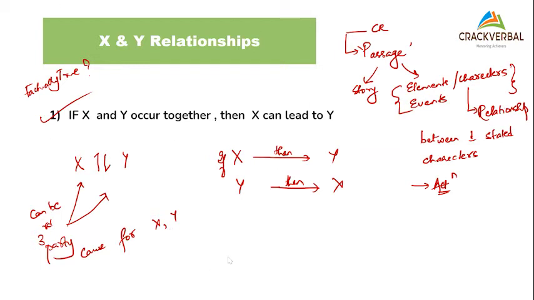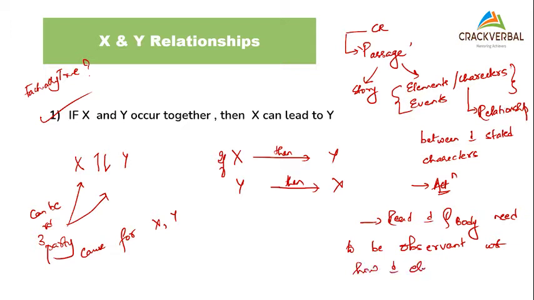A very important thing that we have to understand is that in a paragraph, things may be correlated, but definitely not causing Y. Whenever we are reading the passage, it's an essential skill for a CR solver that while you read the question body, you need to be observant with respect to how the elements are related.